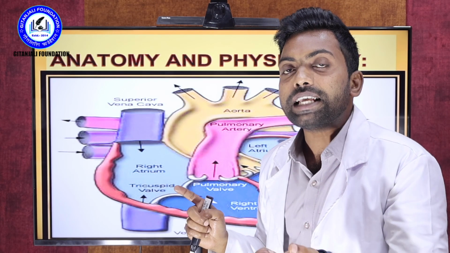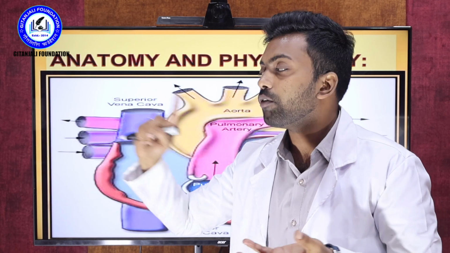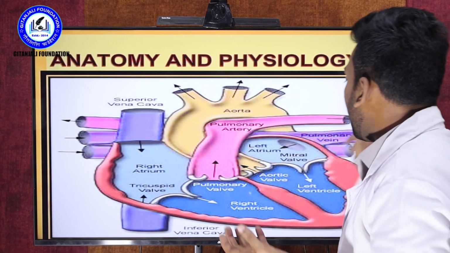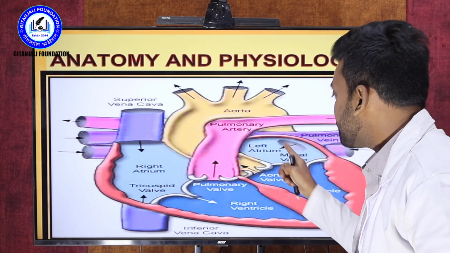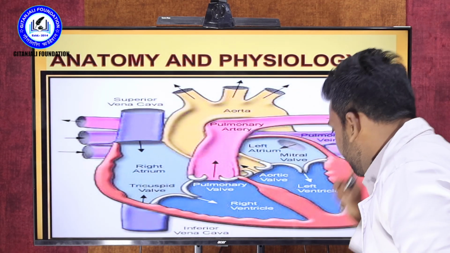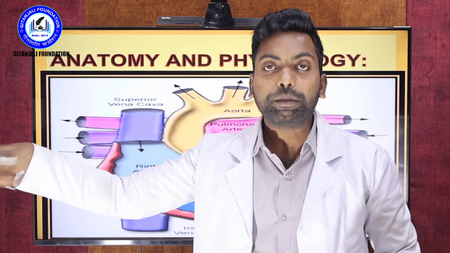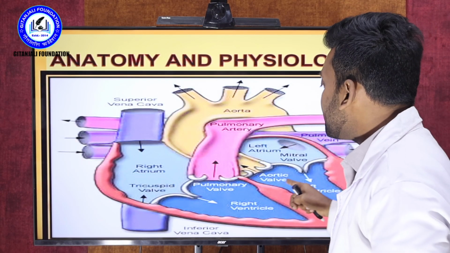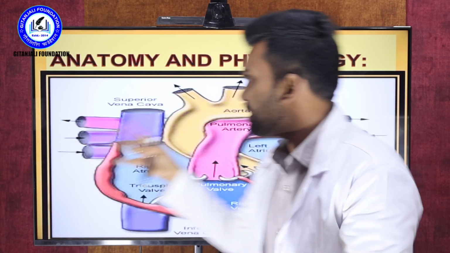So the pulmonary veins carry oxygenated blood from the lungs. After purification, the pulmonary veins carry oxygenated blood and deliver it to the left atrium. Then after the left atrium receives the oxygenated, purified blood, it goes to the left ventricle and then to the aorta for supplying all the body parts. The aorta is the biggest artery. The aorta is the branch which supplies all the blood. So this is actually the anatomy.